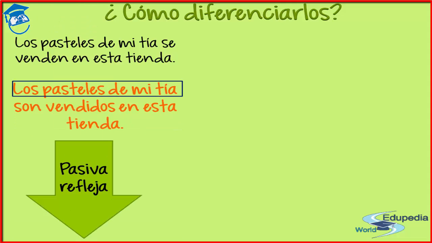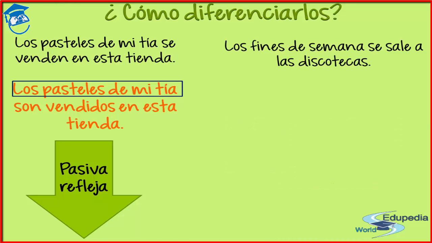So, let's summarize a little bit what we just saw. ¿Cómo diferenciarlos? For the passive reflexive, you always have a subject. Siempre tienes un sujeto que es paciente. Is patient, is the object receiving the action. In the impersonal, you don't have a subject. No tienes sujeto, because the important thing is the action itself. And the clue, the key to know the difference, is to transform to passive voice the original phrase. Transformar a voz pasiva la frase original.